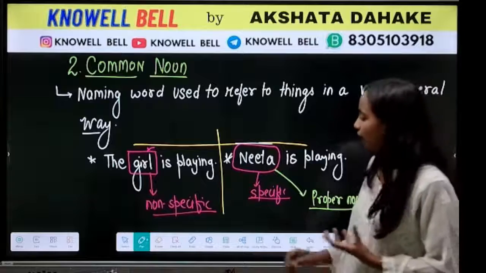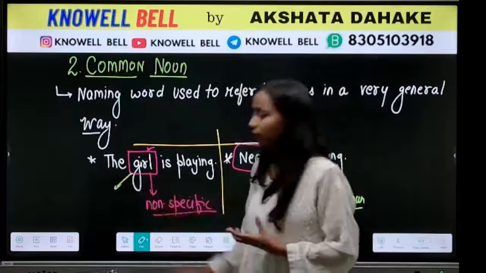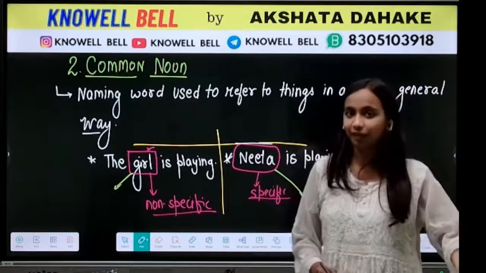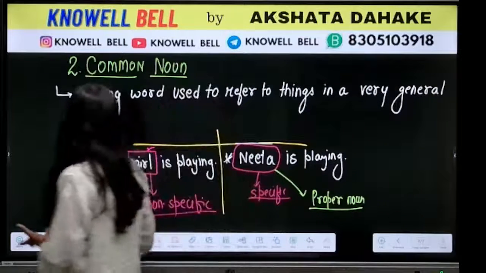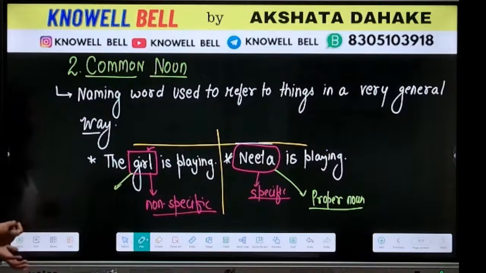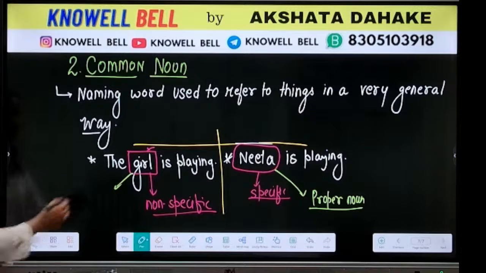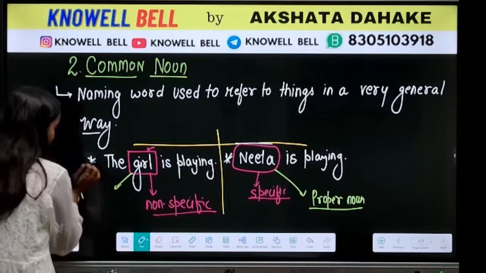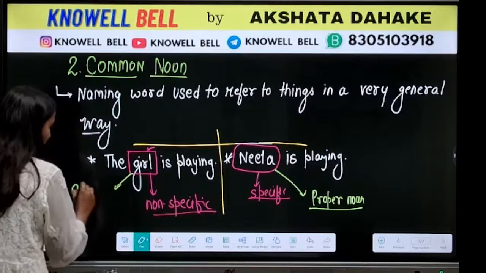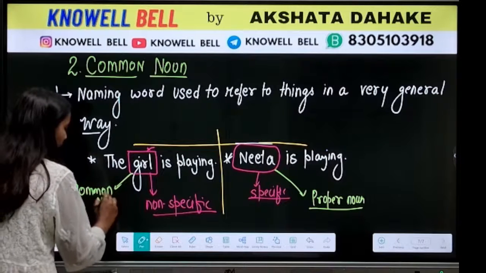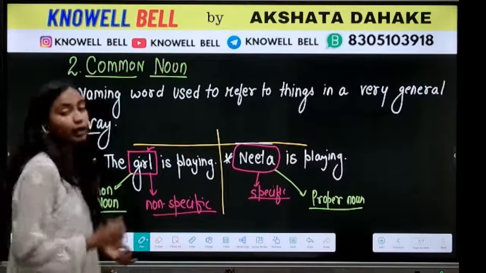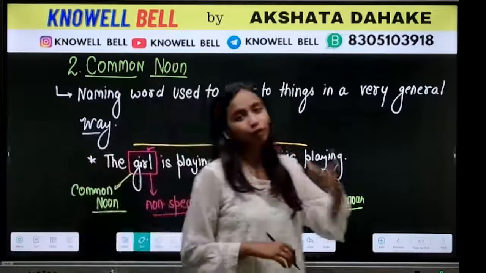On the other hand, when we are saying the term girl, girls can be many girls. We are not sure which girl specifically we are referring to. It can be any girl, okay? So that's why it will become what kind of noun? It will become a common noun. ये कैसे noun हो जाएगा? This will become a common noun because it will be applicable to a lot of other girls.